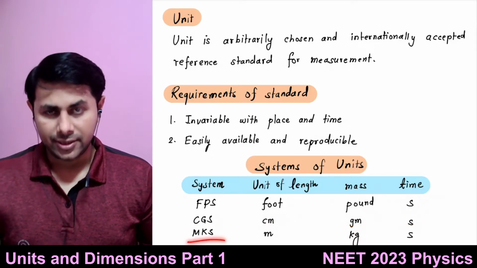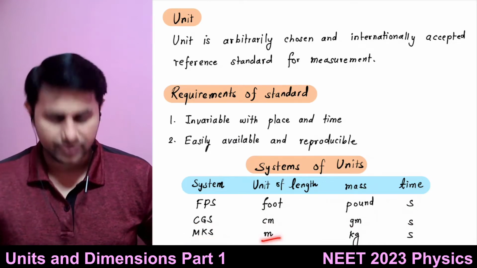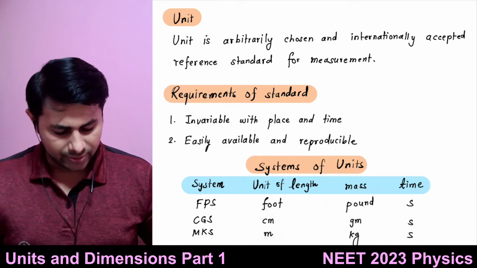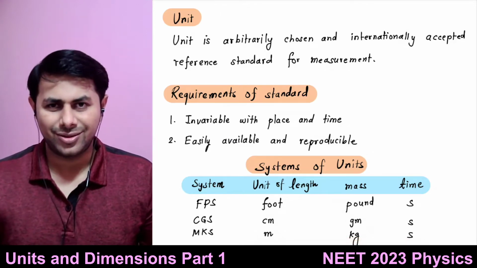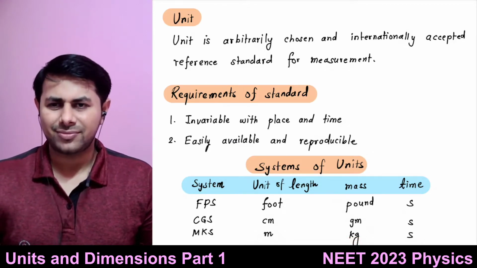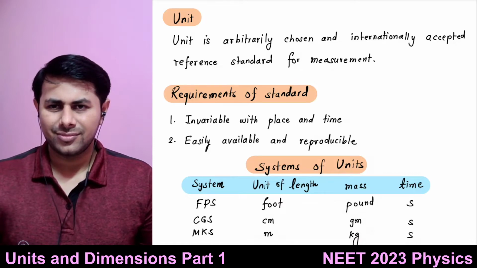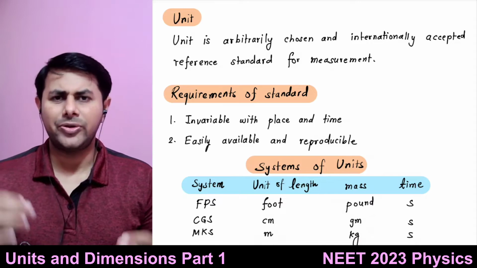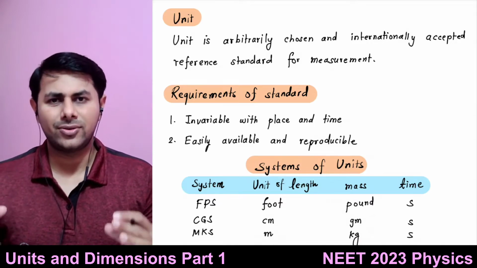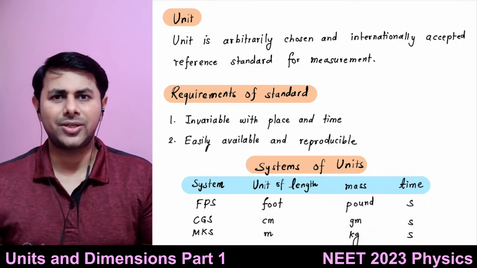And there is another system which is known as MKS. So here the unit of length is meter, unit of mass is kilogram, and unit of time is second. Okay, so this is simple. Different people all over the world devised units according to whatever was convenient to them.